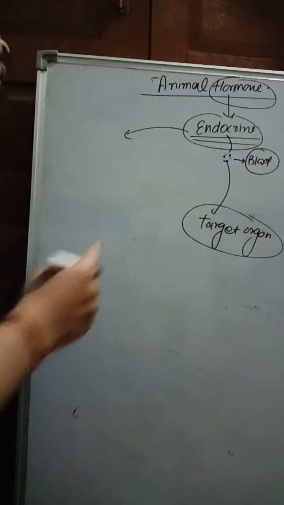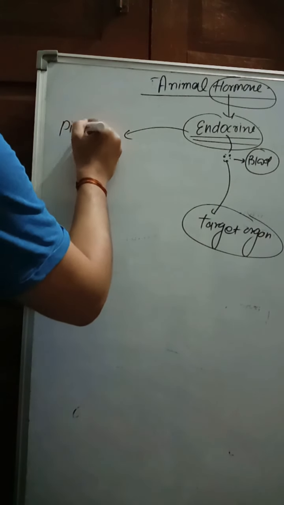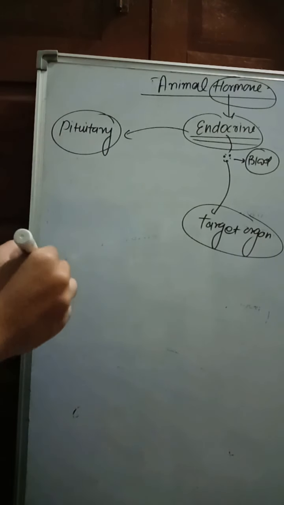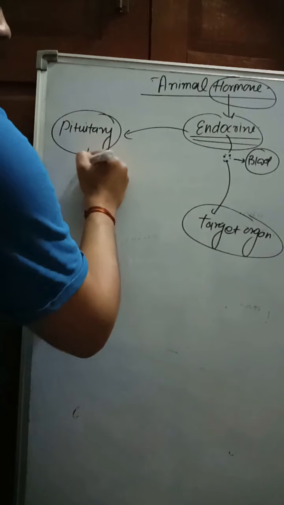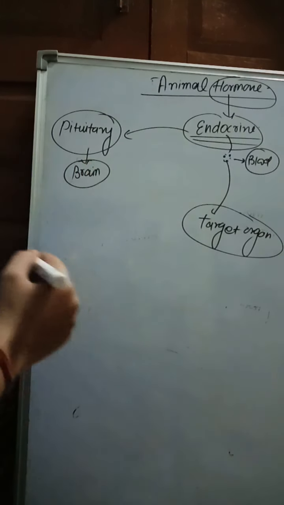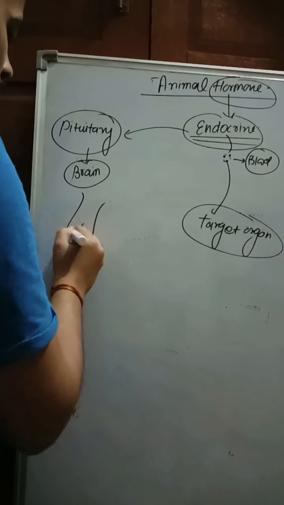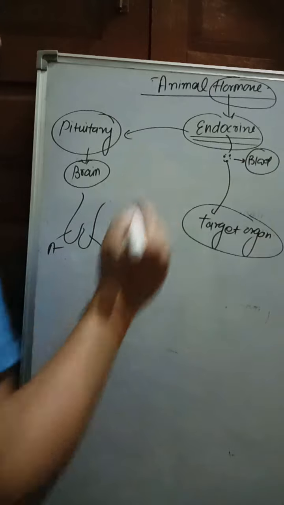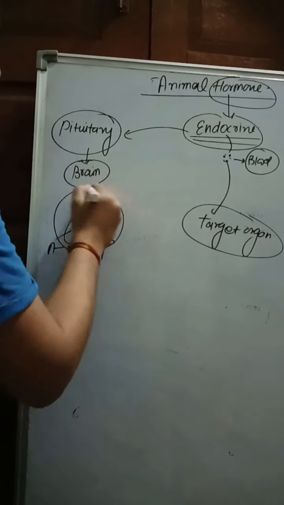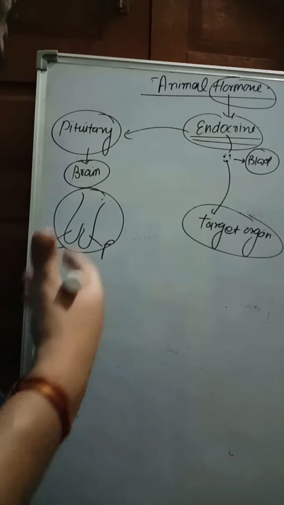Among the endocrine glands, we start with the pituitary. This endocrine gland is present in the brain. The pituitary gland has two parts: the anterior pituitary and the posterior pituitary. They secrete different types of hormones, but we discuss only some hormones which are in the class 10th course.